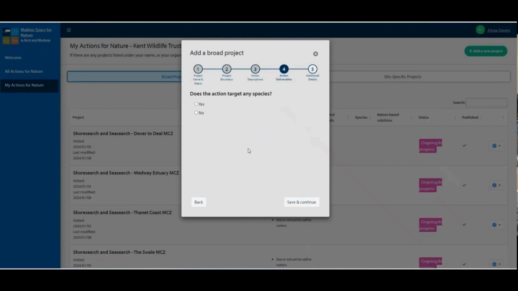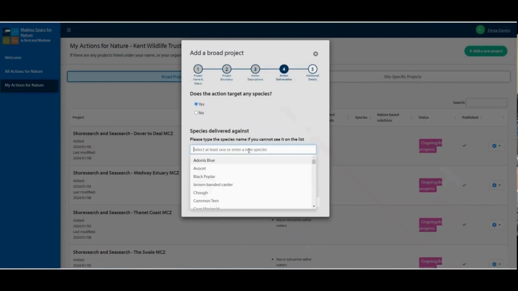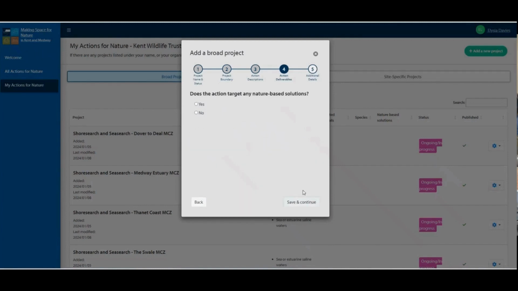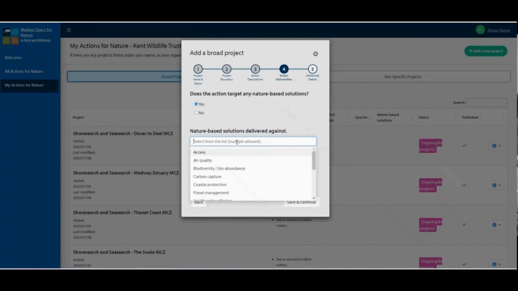Similarly, add any species relevant to your project, typing and adding them as needed. As before, if you don't know the answer to a question, just select No and move on to the next step. Decide if your action targets a nature-based solution. If you're unsure about definitions, select No or choose options that match your project.